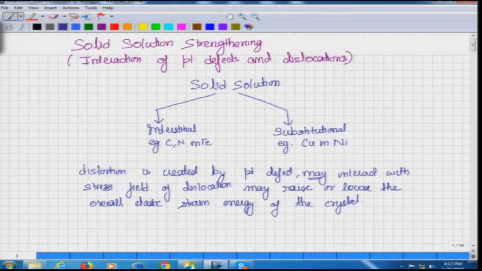So, first thing is that this change can be termed interaction energy. I am sorry, the change in the overall elastic strain energy, that is called the interaction energy.